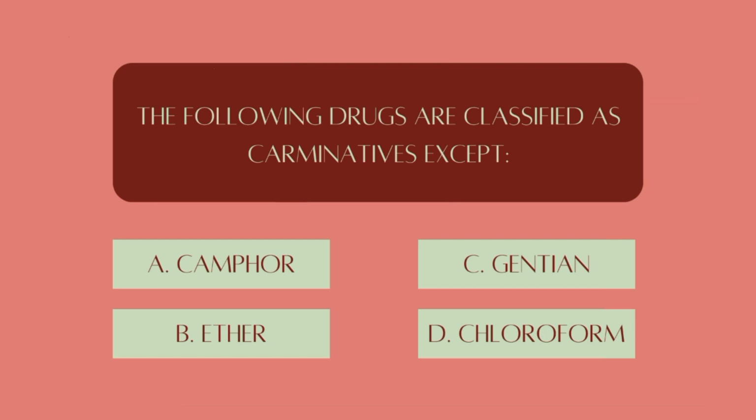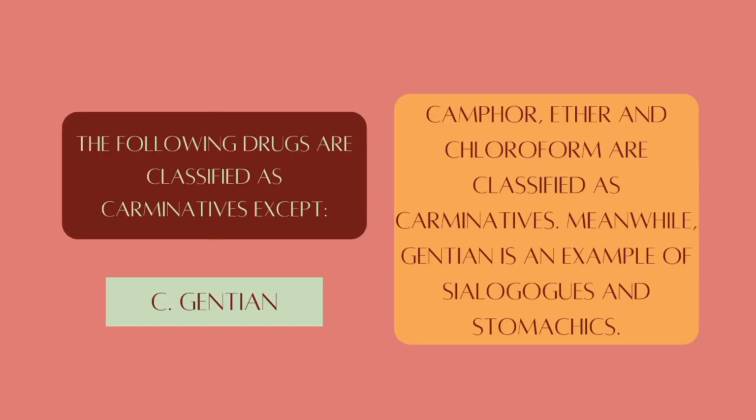The following drugs are classified as carminatives except A. Camphor. B. Ether. C. Gentian. D. Chloroform. Answer is gentian. Camphor, ether, and chloroform are classified as carminatives. Meanwhile, gentian is an example of sialagogues and stomachics.